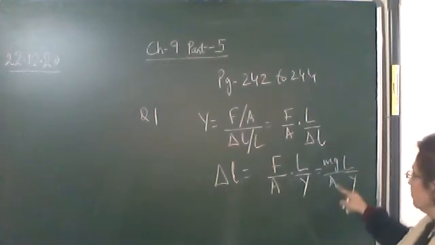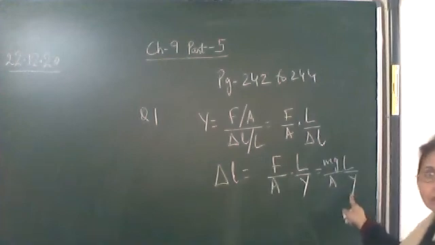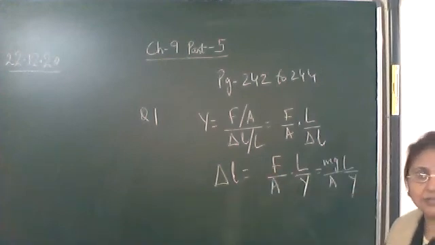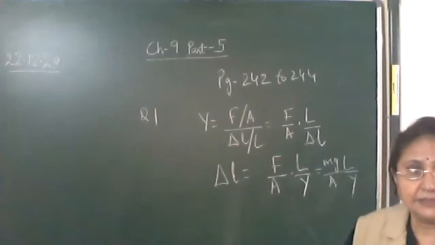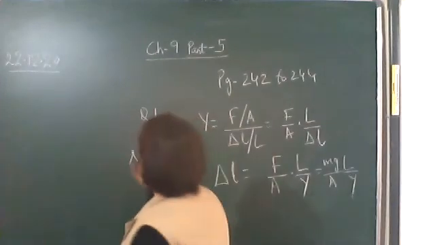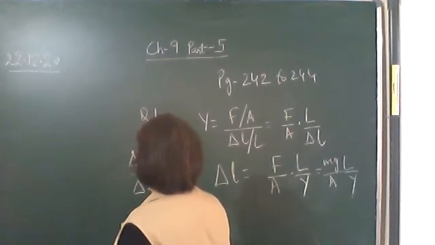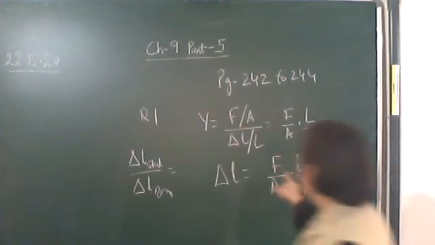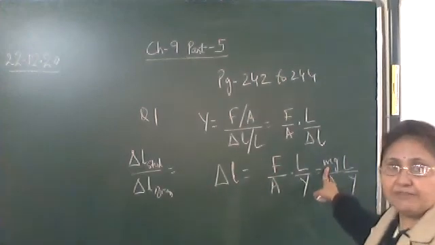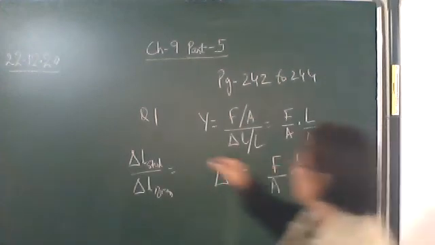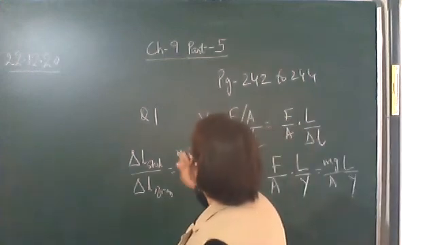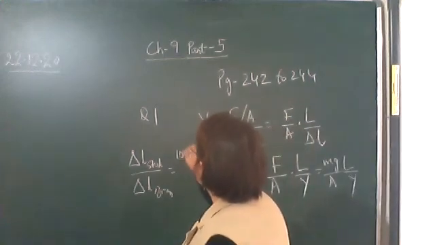Then you can substitute the values and find out the ratio of the extension. Can you do it? Delta L of steel to delta L of brass. This is the quantity which you have to find out. This ratio you have to find out. M will be different. Here for the steel wire, M1 is 10 into g.